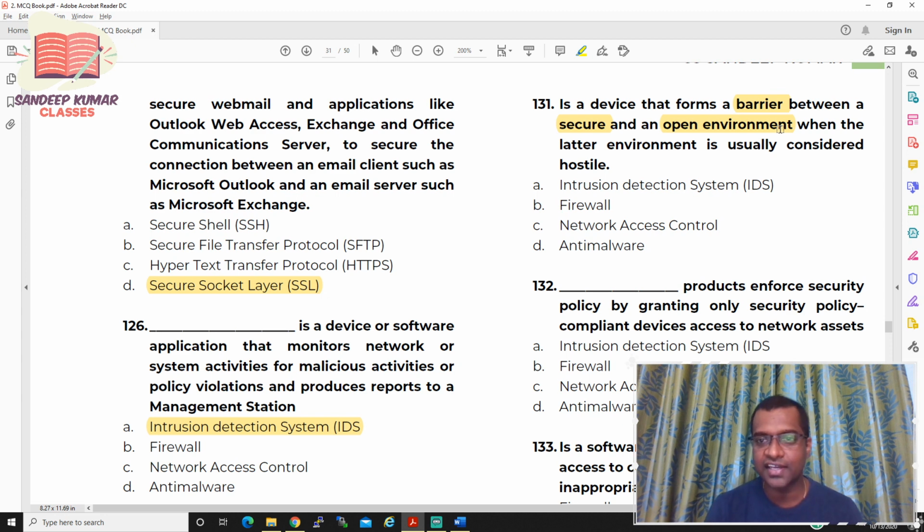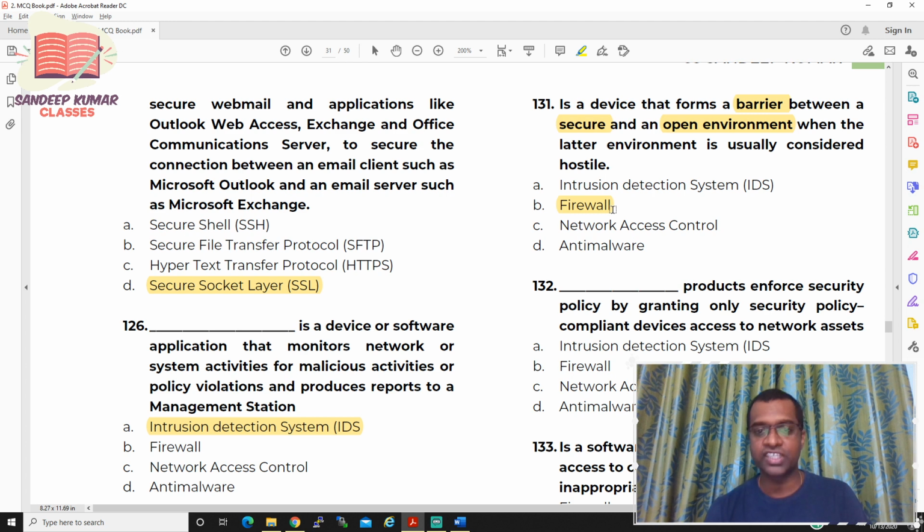So what exactly is the answer, sir? The answer for question number 131 should be firewall. So firewall forms a barrier between a private and public network. Private is considered as a secure environment, whereas public, or internet, is considered as an open environment. So the answer for question number 131 is firewall.